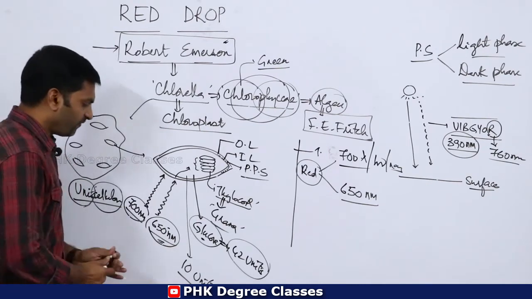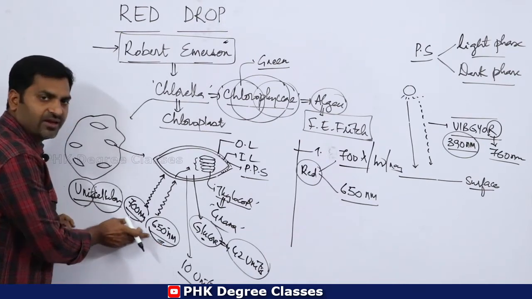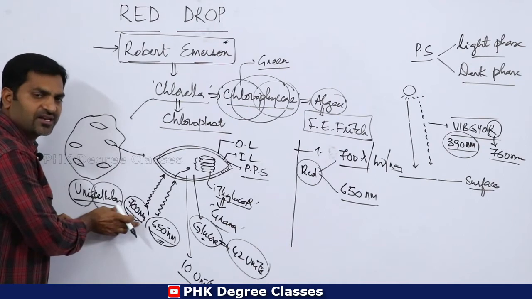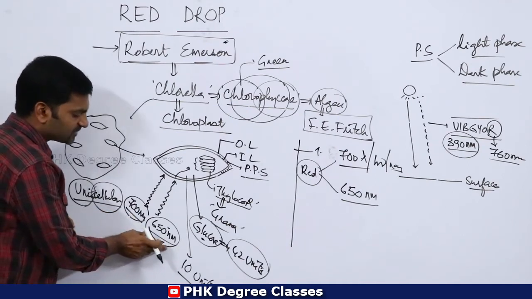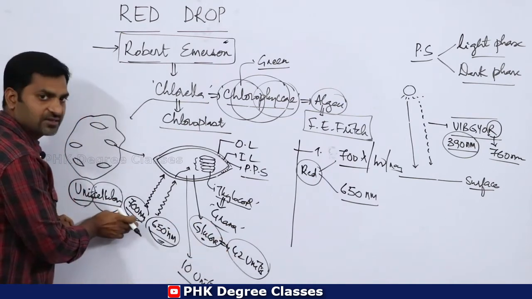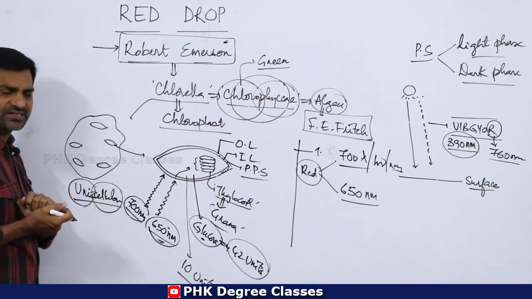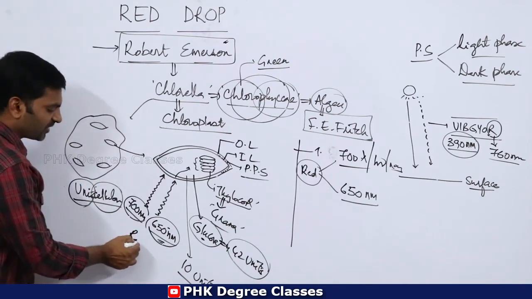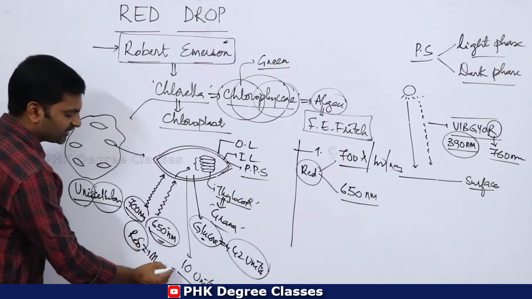Clear? First he did it with the low wavelength of sunlight, 650 nm. Then he did it with the higher wavelength, 700 nanometers. Clear? So when he exposed 650, the units were 42. When he exposed 700, the units were only 10. Right? Both are red light and both are monochromatic light.